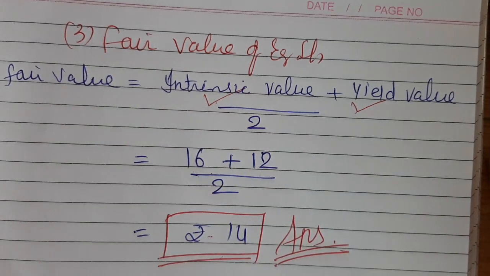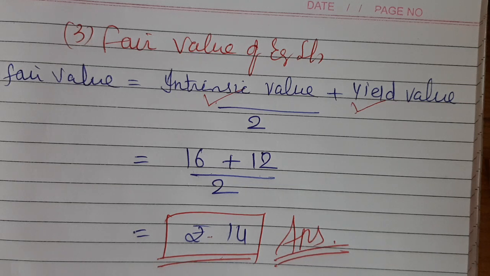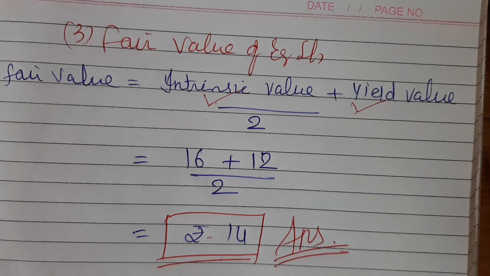So this is the sequence of our example: starting from net asset, then intrinsic value, then divisible profit, percentage of dividend and yield value. After calculating all these things, then and only then can the fair value of equity shares be found out. Alright, so this is the example solution, right?